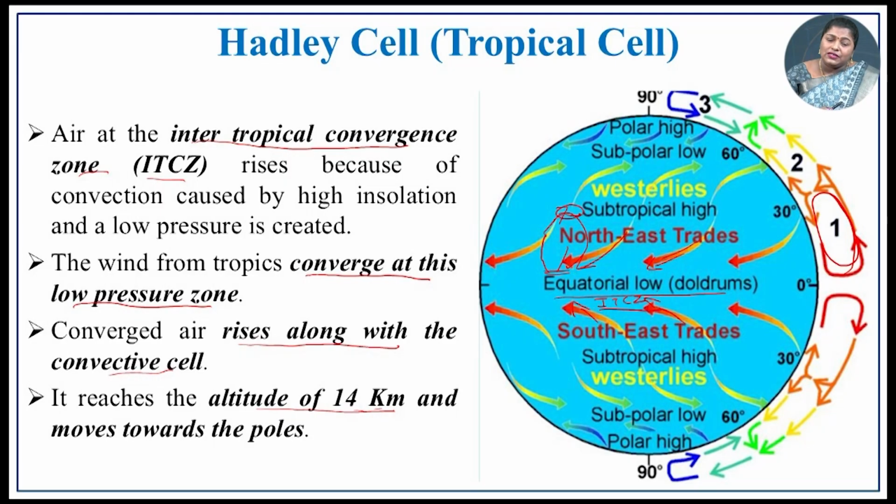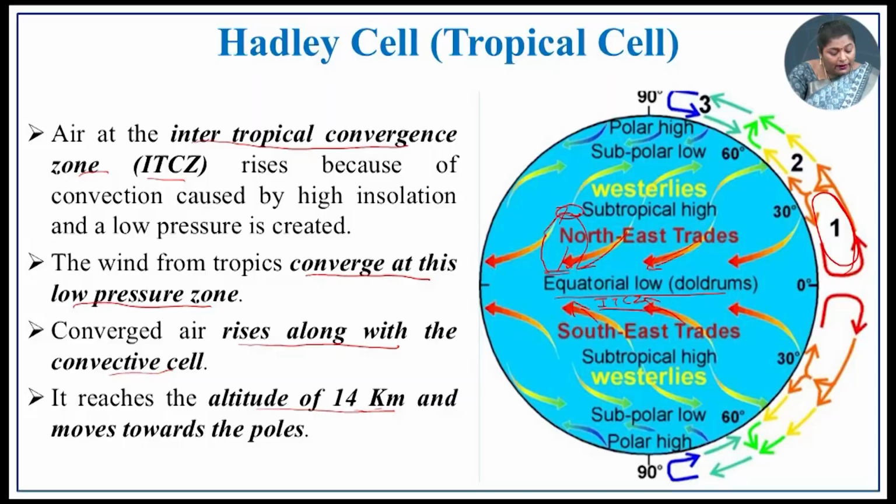So, in this belt, the ITCZ, this Hadley cell has high insolation as well as a low pressure region. Because of these characteristics, what happens? The wind from the tropics converges at the low pressure zone. So, this is the low pressure zone. Here you see the wind from the subtropical region converging towards the equator. In both hemispheres, it is converging. This is because of the intense heating and convection process.